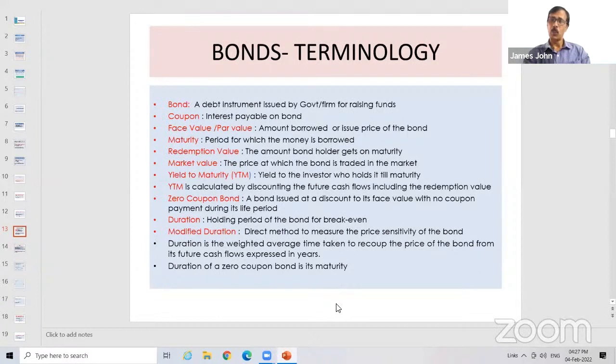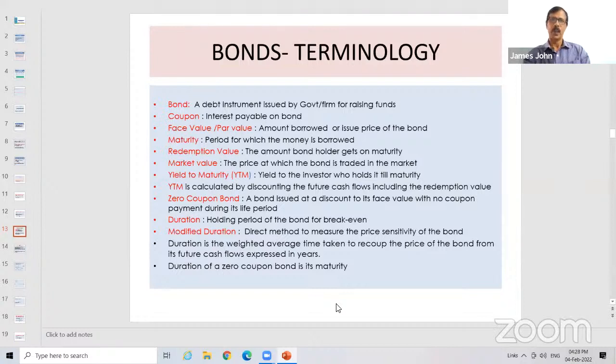Next, what is coupon? This is nothing but interest on this bond. Face value or par value is the issue price. Maturity period is the period of this particular security. Redemption value is the value they get on maturity. Market value is the rate at which this is traded in the market. And YTM, yield to maturity, is the average yield an investor gets if a person holds this particular bond till its maturity.